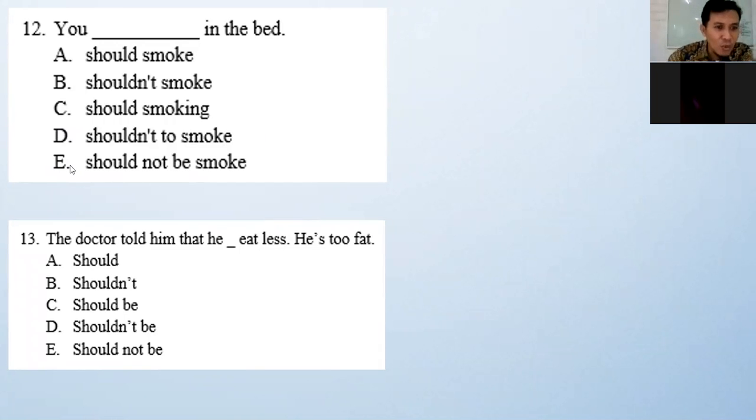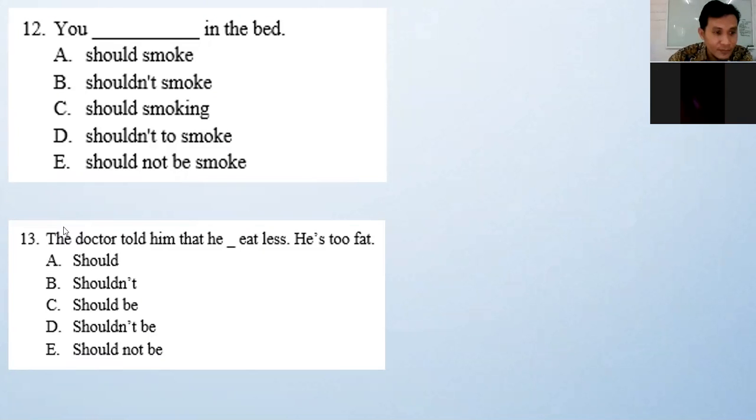E. What is wrong with E? Ada be-nya, sir. Okay, so be is not necessary here. We have to drop this, we have to omit this. If I say you should not smoke in the bed, that would be okay, right? Okay, so the answer is B. Now number 13.